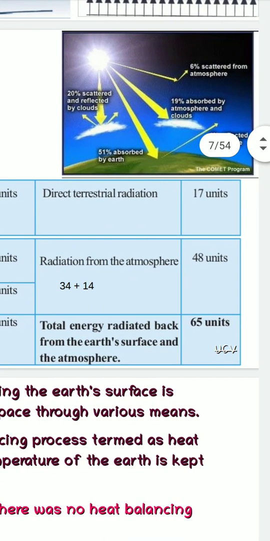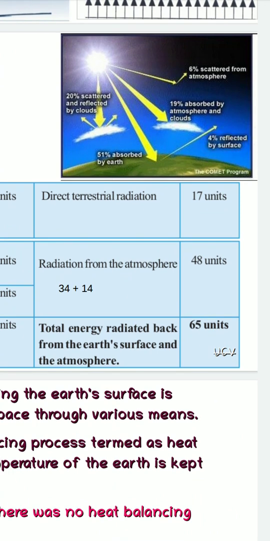That is insolation. Then about the terrestrial radiation. Direct terrestrial radiation is 17 units. Radiation from the atmosphere is 48 units. That we discussed. That means 34% and 14% is absorbed by dust particles and clouds: 14% from the insolation and 34% from the terrestrial radiation.